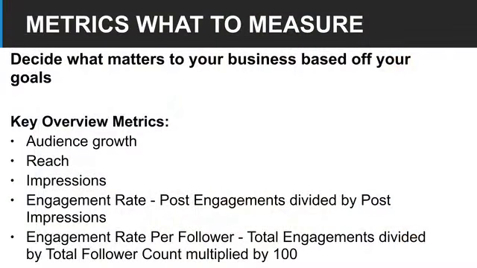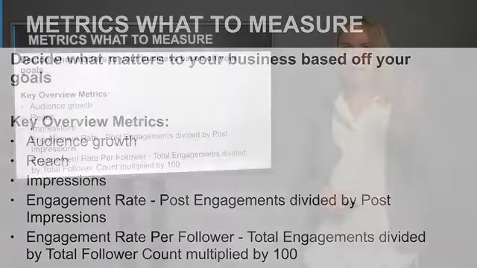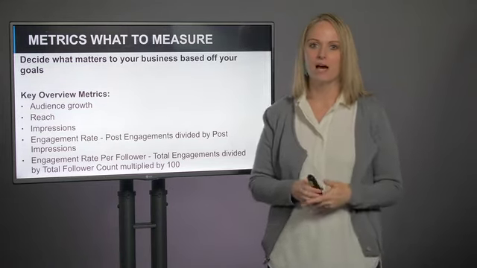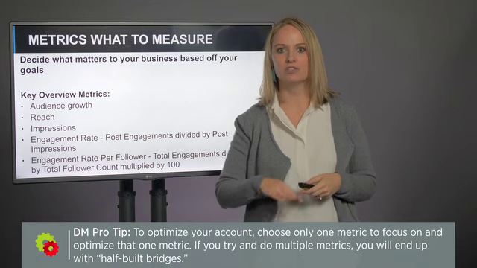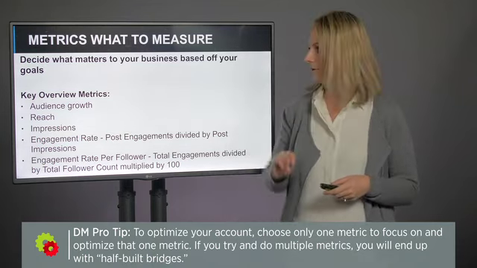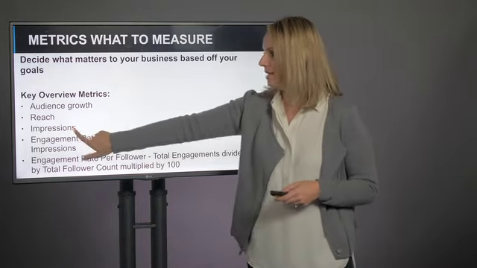So what should you measure? Decide what to measure based on the goal that you already established. What's going to actually help your business. So the key metrics for a health overview are going to be your audience growth. Pay attention to spikes and dips. Spikes could be great, but they could also be from spam accounts. Of course, dips mean your content just really wasn't working for that time period. You want steady growth.